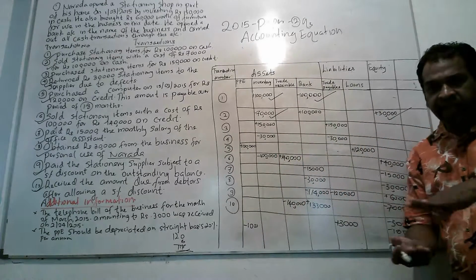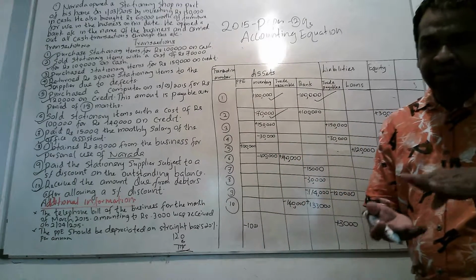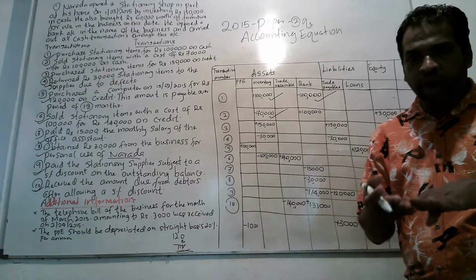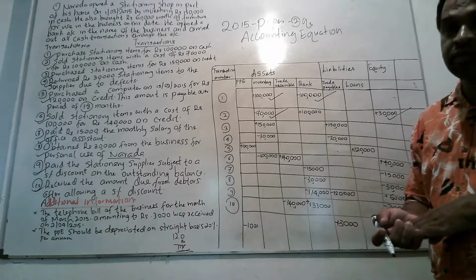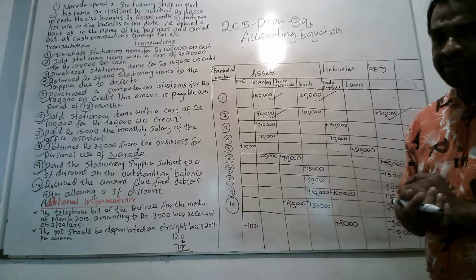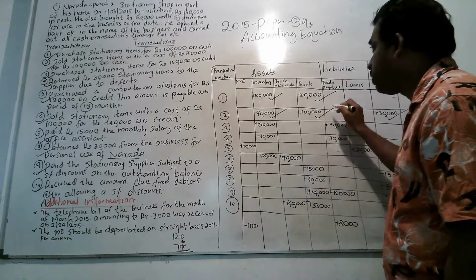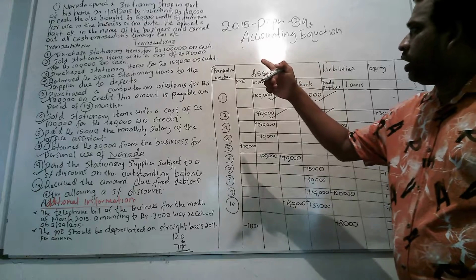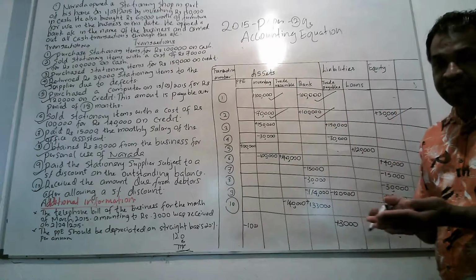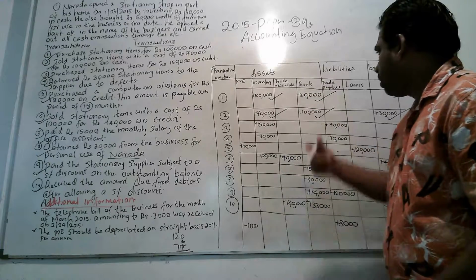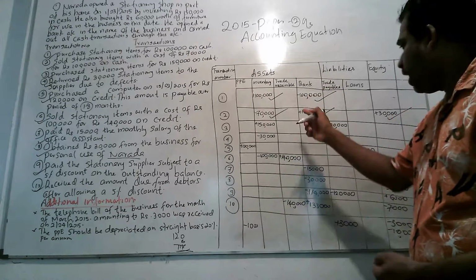Then, as they have sold 70,000 worth of stationery items for 100,000, there will be a cash receipt of 100,000 rupees because they have sold on cash. On cash means at the time of selling, you receive money. Therefore, bank value will increase by another 100,000.